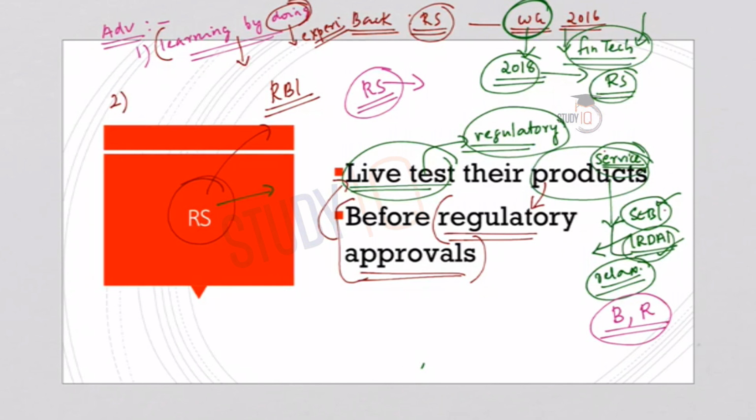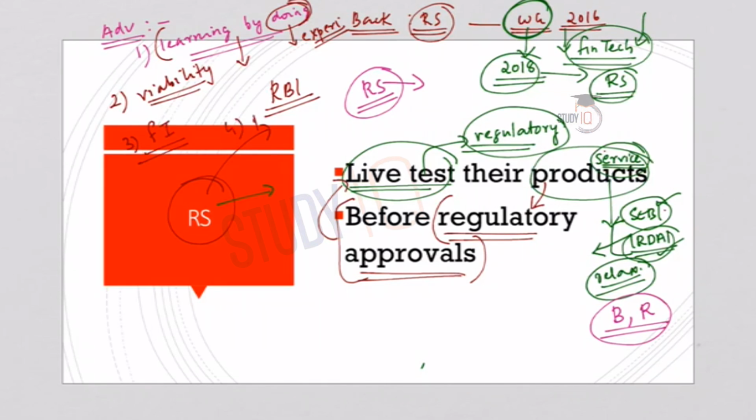Now secondly, this RS, or the Regulatory Sandbox, can test the product's viability without the need for a larger or expensive rollout. So the viability of the project could be tested without investing much money into the experimental process. Now thirdly, this will provide solutions that can further increase the financial inclusion.